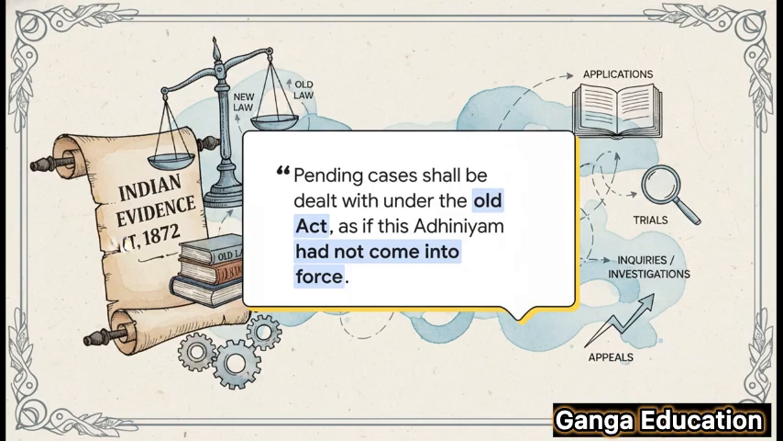Now, I know it might look like a wall of legal text, but it's not that complicated. It starts with a very important phrase, notwithstanding such repeal. That just means even though we've repealed the old act. It goes on to say that all pending proceedings, and that includes everything from applications and trials to investigations and appeals, will continue to be governed by the old Indian Evidence Act of 1872, as if the new law was never passed at all. That last part is the key.